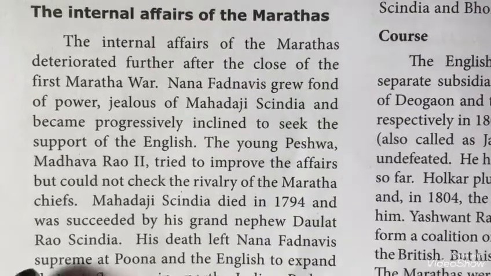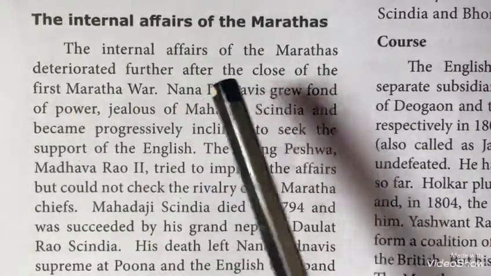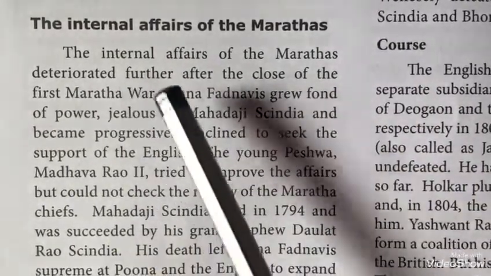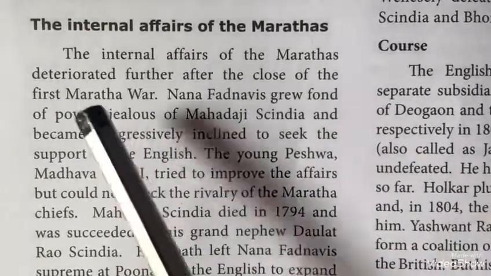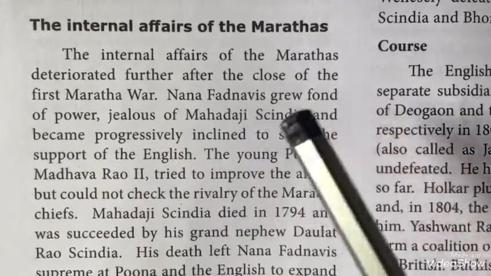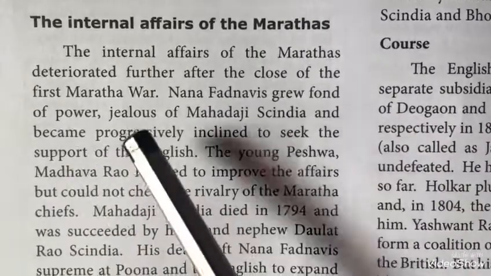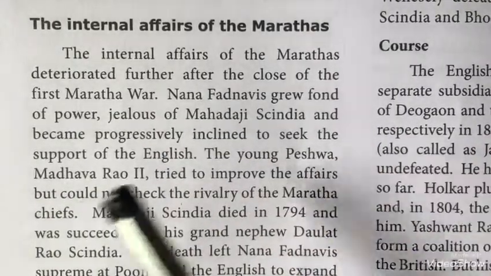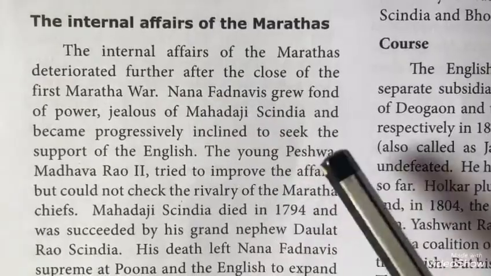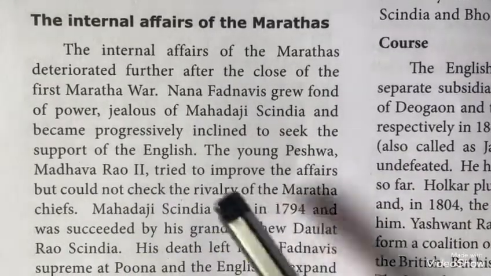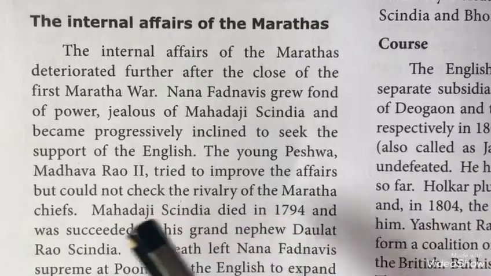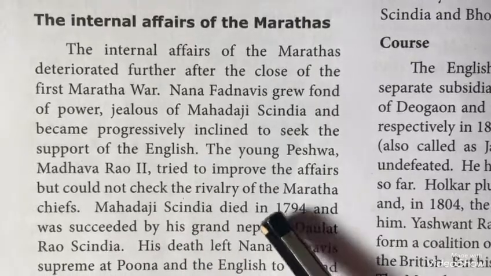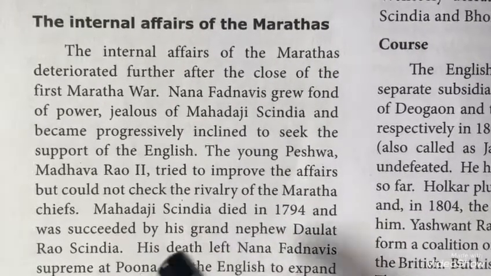Now we are going to see the internal affairs of the Marathas. The internal affairs of the Marathas deteriorated further after the close of the First Maratha War. Nana Fadnavis grew fond of power, jealous of Mahadaji Scindia, and became progressively inclined to seek the support of the English. The young Peshwa, that is Madhava Rao II, tried to improve the affairs but could not check the rivalry of the Maratha chiefs.